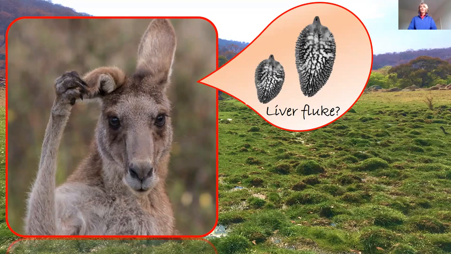carrying liver fluke. Now, traditional methods to control liver fluke in livestock are drenching with drugs that target liver fluke, but also grazing managements such as fencing off and draining these snail habitats. However, drug resistance is now becoming more prevalent, and these grazing management strategies are not always feasible and they're often costly. So are kangaroos actually increasing the spread of drug resistance? Or are kangaroos actually slowing down the development of resistance through a diluting effect?